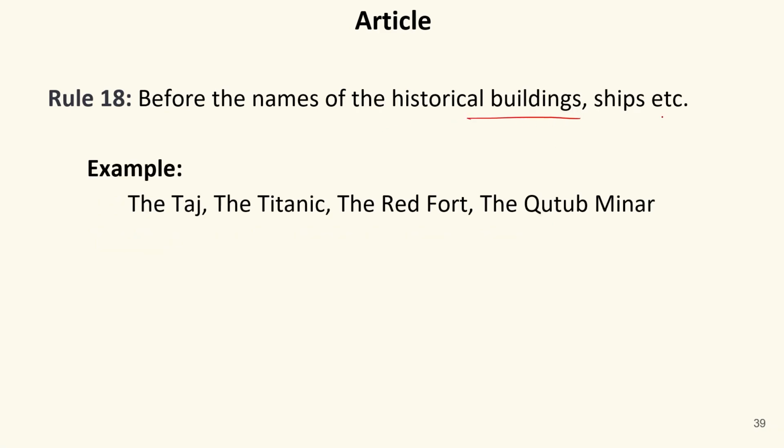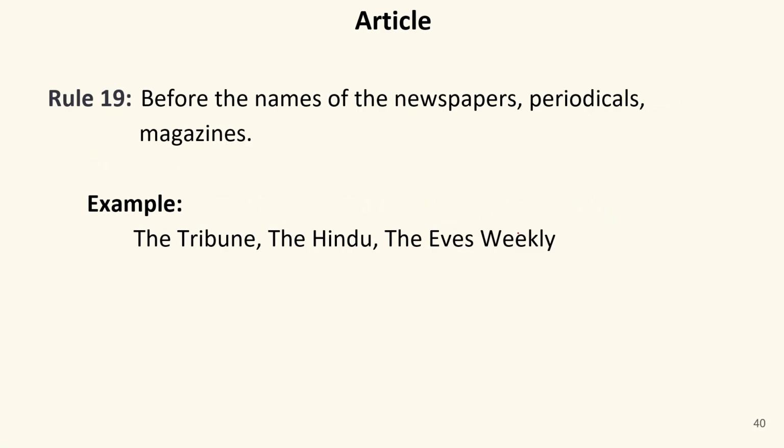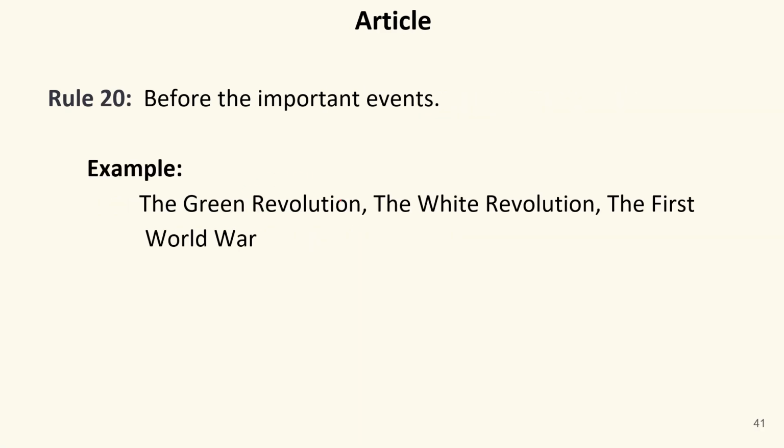Before the names of historical buildings, ships, etc. The Taj, the Titanic, the Red Fort, the Qutub Minar. So before the names of historical buildings, we always use the. Before the names of newspapers, periodicals, magazines. For example, the Hindu, the Times of India, the Eve's Weekly, the Tribune. So before the names of magazines, periodicals, and newspapers, we always use the.